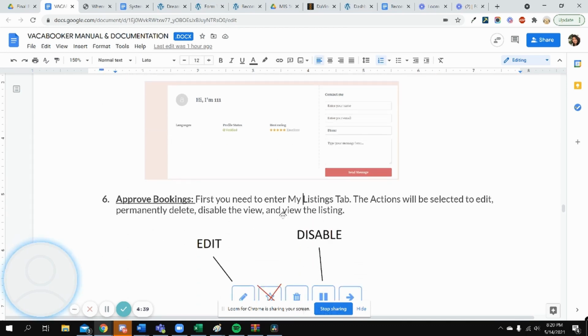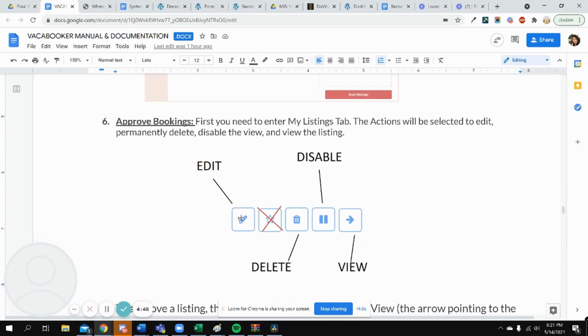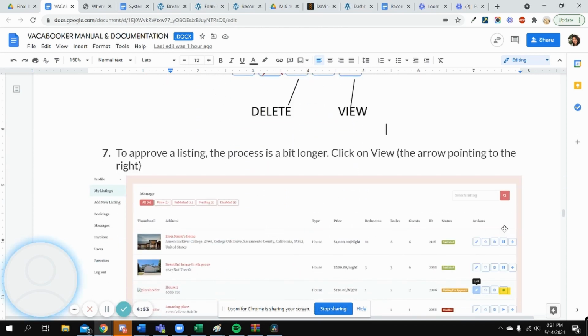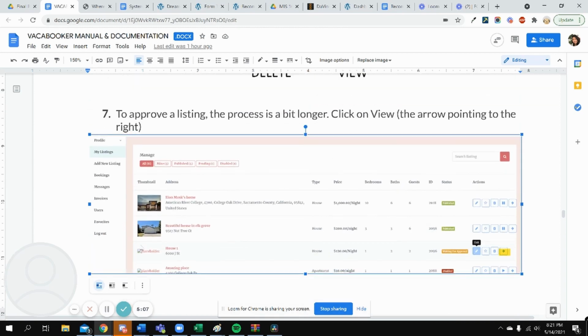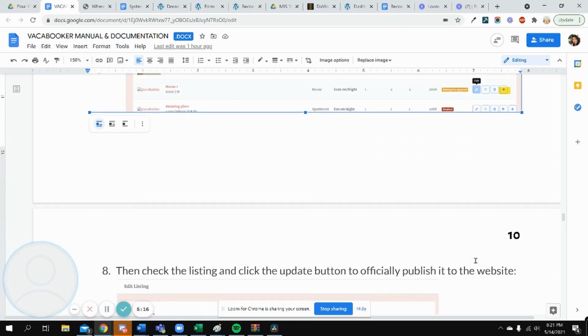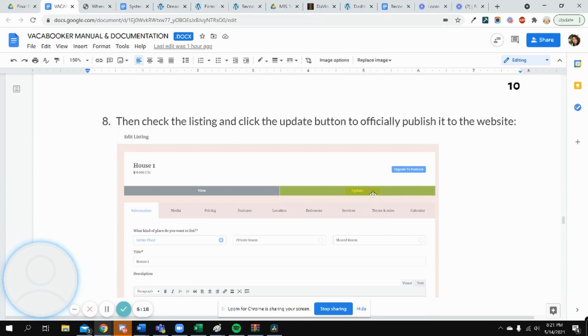Now, when it comes to approving bookings or disabling, viewing or editing a listing, these are the buttons that you need to remember. So you could see, if I scroll down, the buttons are right here. Here's our listings. And this is on the My Listing page. And so to approve a listing, we're going to click on this one, which is view the listing, and then we should land on this page, and then we just update the listing.